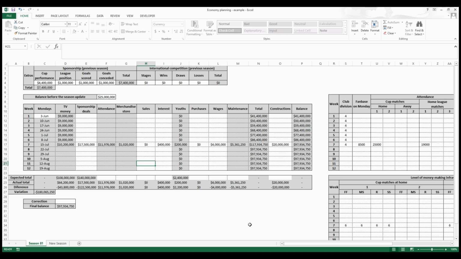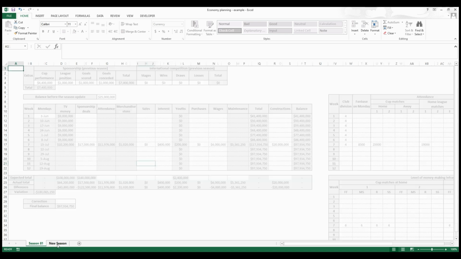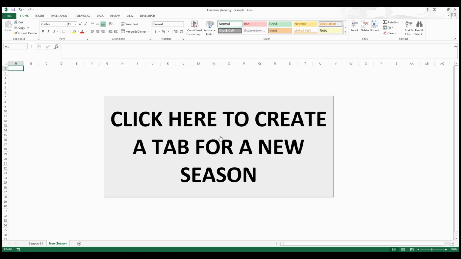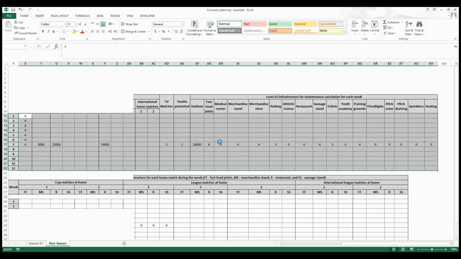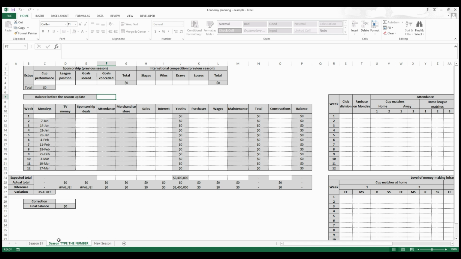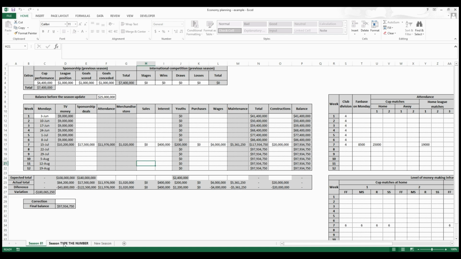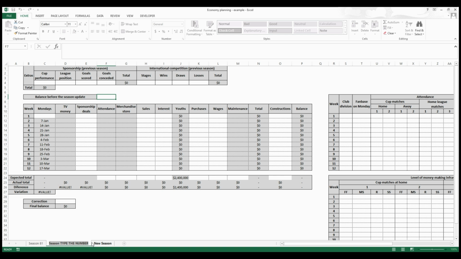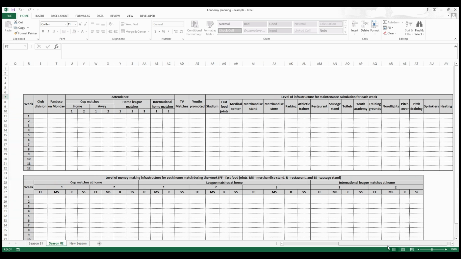At the end of the season, after your spreadsheet is completely full, you used everything you needed, you simply click here on the tab New Season, and after you click this button, a new blank spreadsheet will be created for you to use. Okay? The previous one is still there. And the new one is here. You just change the name here. In our example, should be season 82. And you start filling just like we did in the previous one.